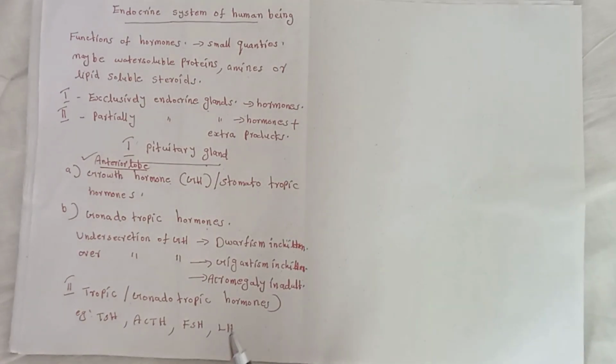In females, LH stimulates ovulation and formation of the corpus luteum. But in males, LH stimulates the testis, the reproductive part of the male, to produce the hormone testosterone.